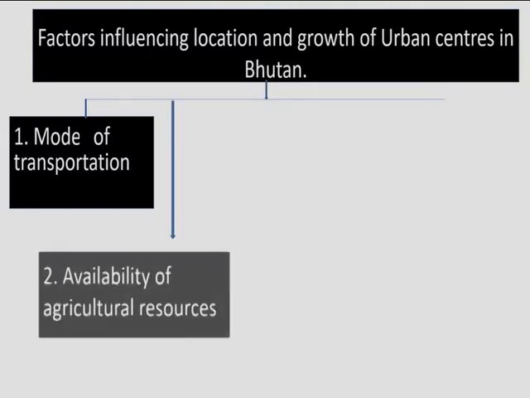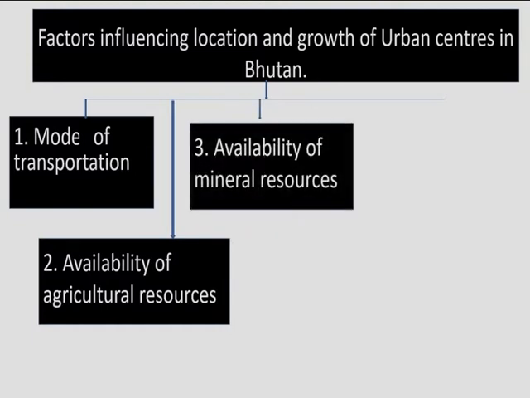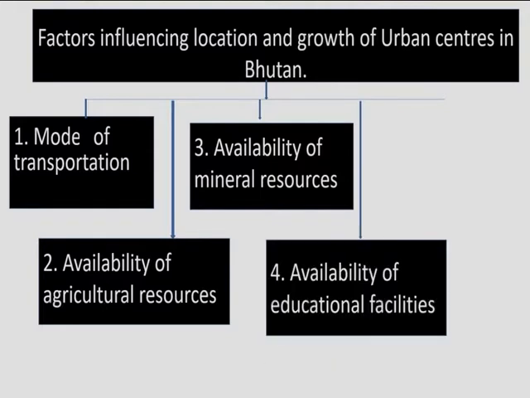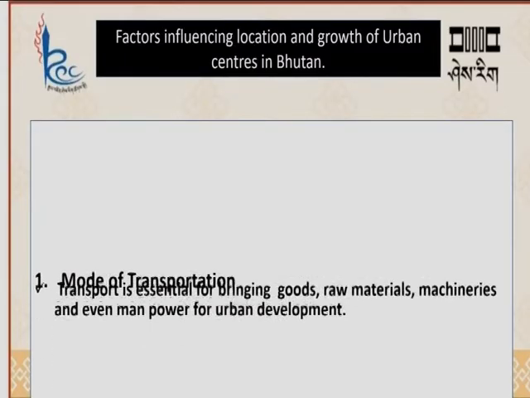And then next is availability of agricultural resources. How agricultural resources have led to development, we are going to discuss that. And then next one is availability of mineral resources, how mineral resources lead to development of towns. Then the fourth factor is availability of educational or institutional facilities. We are going to discuss that, and finally we are going to see that industrialization has also led to the growth of urban centers. Now let us start.